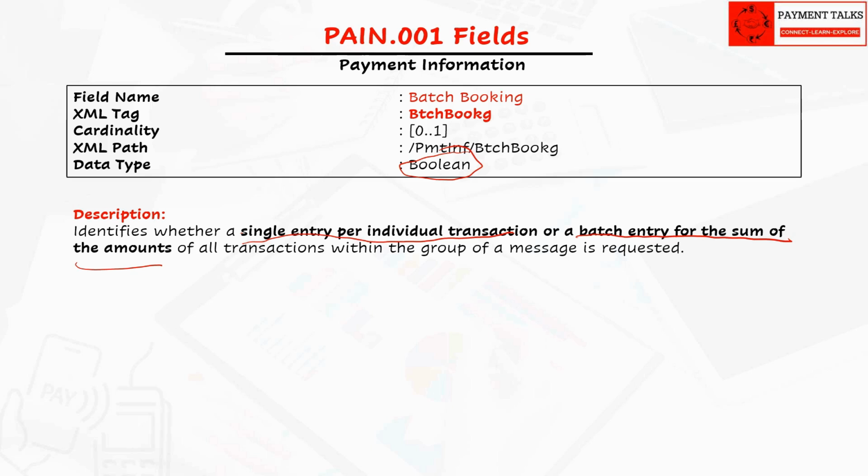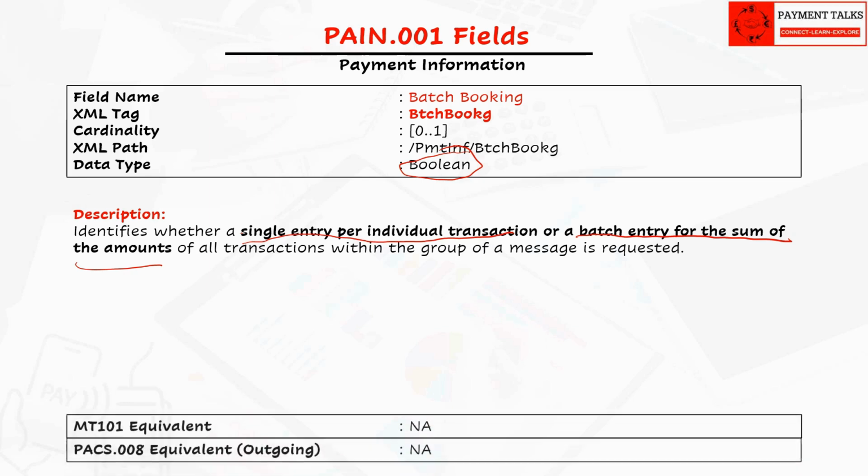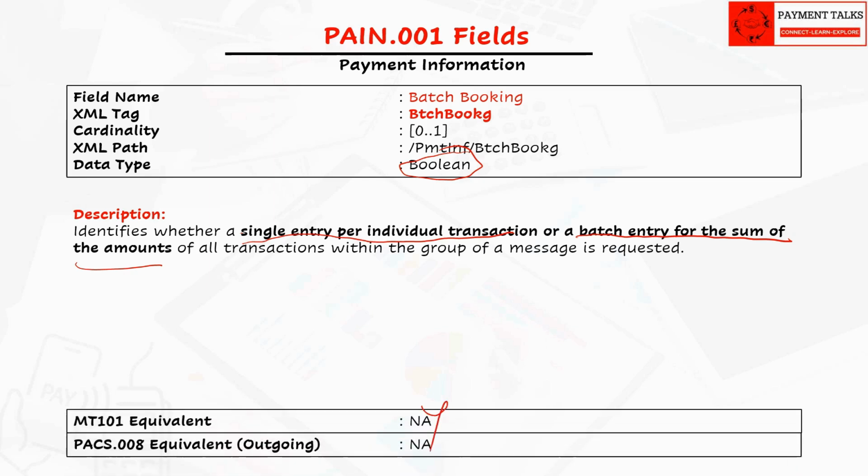The booking will impact mainly the customer reporting messages CAMT.053 and CAMT.054. There is no direct field in MT101, but the functionality can be achieved in MT101 using the field tag 21R in sequence A. We already discussed this rule in the MT101 fields video. No equivalent field in Pacs.008. As CBPR does not support batch payments, this field is removed for the CBPR scheme.